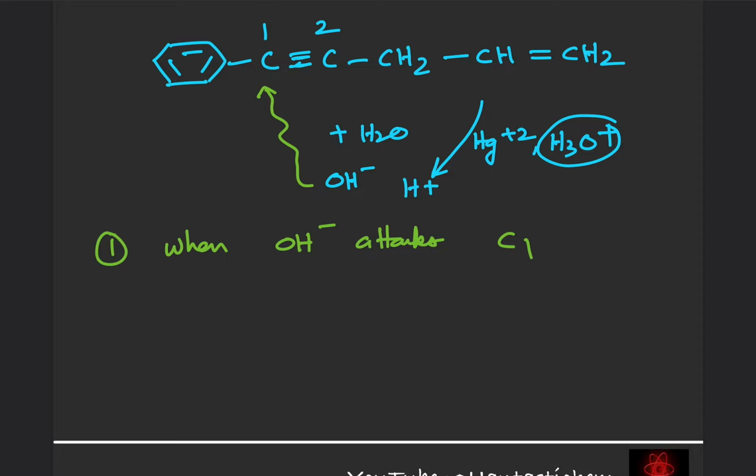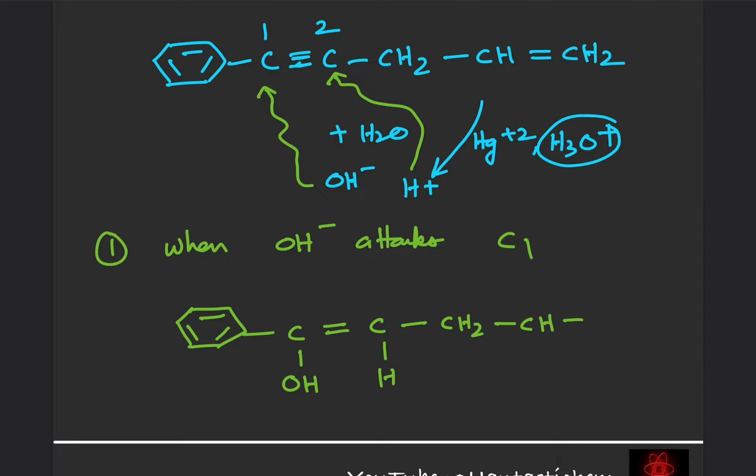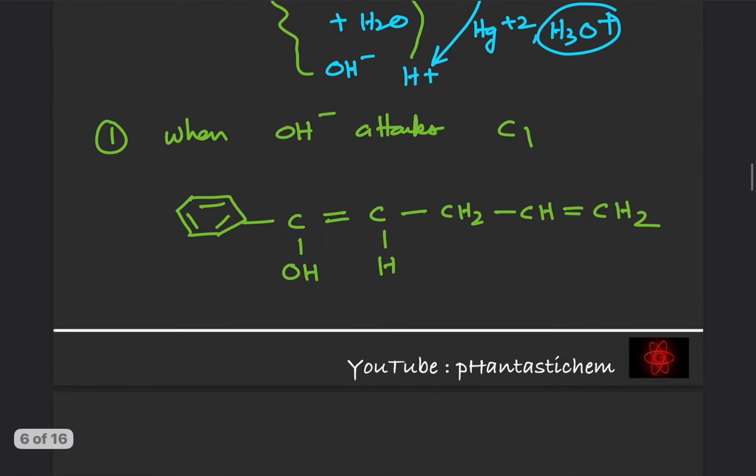Then H will attack the second carbon, so we will get the benzene ring, C-OH, a double bond, then H attached to this, then CH2, then CH, then double bond CH2. This is the enol form. Can you see, this carbon is doubly bonded to another carbon, and to this doubly bonded carbon we have an OH. That's why it is known as ene plus ol, enol.